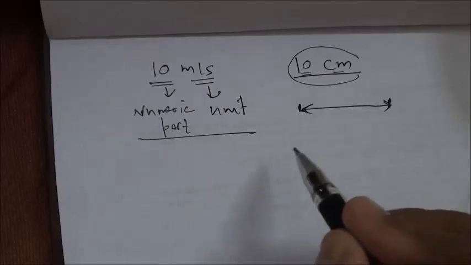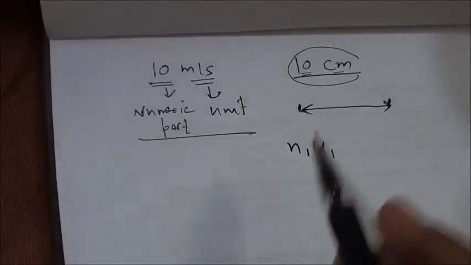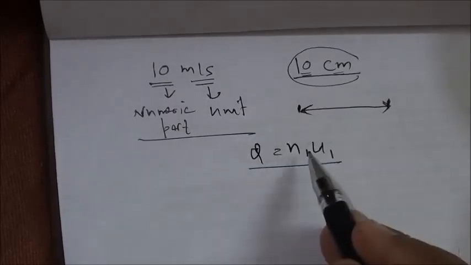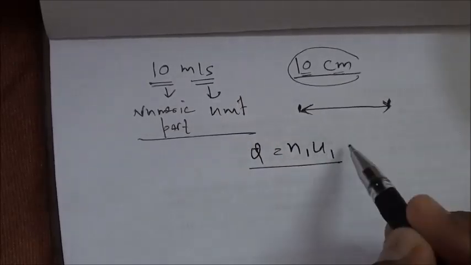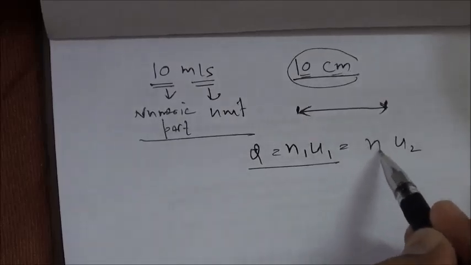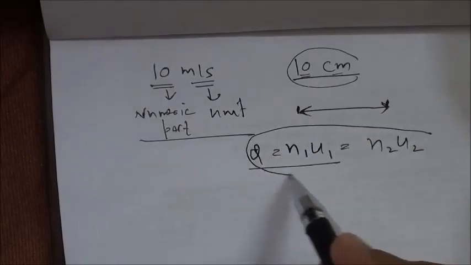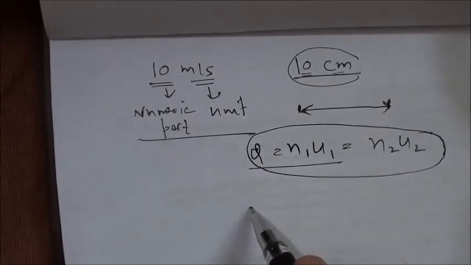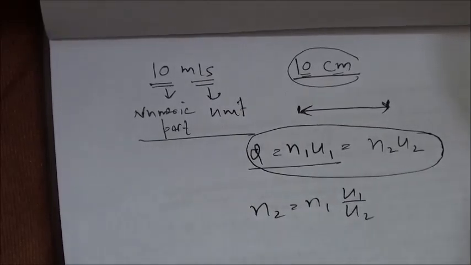So now, if N1 U1 is the quantity expressed in any system, just like 10 centimeter or 10 meter per second, then I change it to some other unit. Then numerical value will also change. Now this can be used to convert a quantity into other. N2 will be N1 U1 by U2.